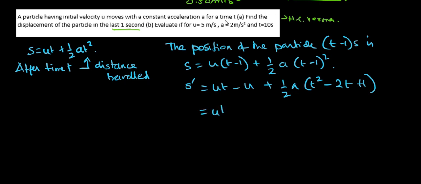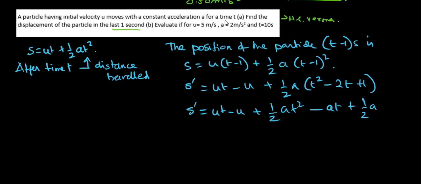So this will be ut minus u plus half a t square minus a t plus half a. Sorry, this will be half a, I am so sorry here. So we have half a t square minus a t plus half a. This will be s dash.